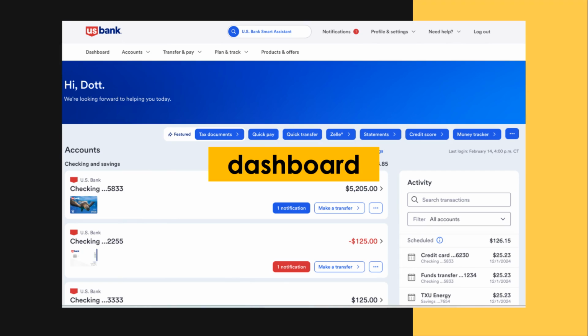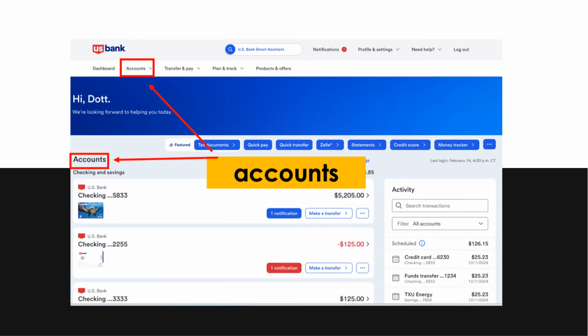The dashboard is the main menu for online banking. It functions like a car dashboard where all essential controls are visible. From here, you can navigate to accounts, transfers, and other services. You can see all your accounts at the same bank in one place. This single view makes it easy to manage checking, savings, and credit accounts together.